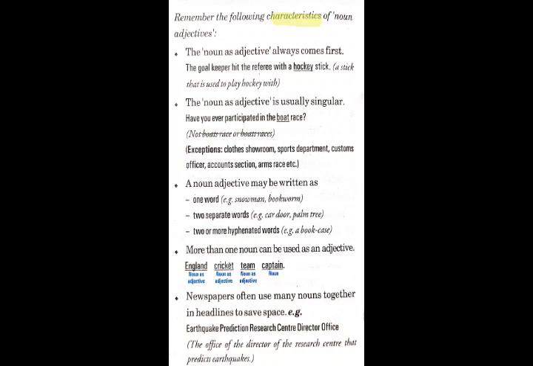Newspapers often use many nouns together in headlines to save space. So, newspapers use this concept of noun as adjectives to prevent the usage of space. For example, Earthquake Prediction Research Center Director Office. Here, the Director Office is being described as Earthquake Prediction Research Center's Director Office. So, if we wrote it in a different way, it could have been the Office of the Director of the Research Center that predicts earthquakes. So, see how much space can be saved by using nouns as adjectives.